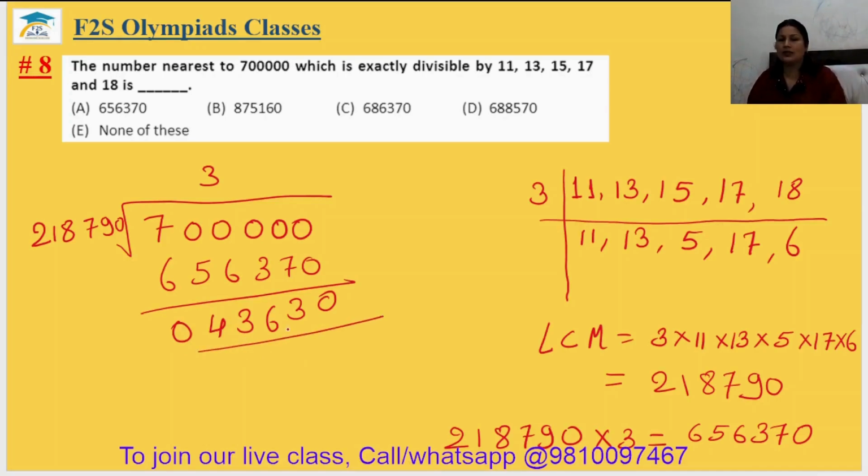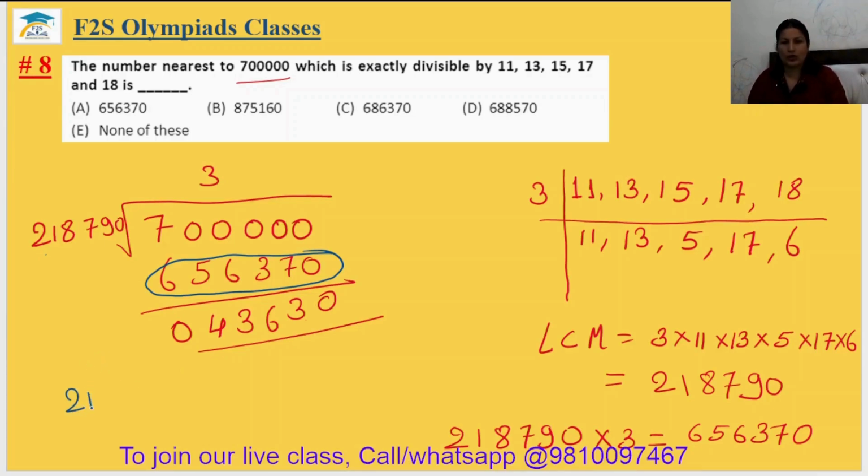Remainder is 43,630. And they are asking the nearest. The first number can be 6,56,370, and the second number can be the sum of 7 lakhs and the difference of these two.